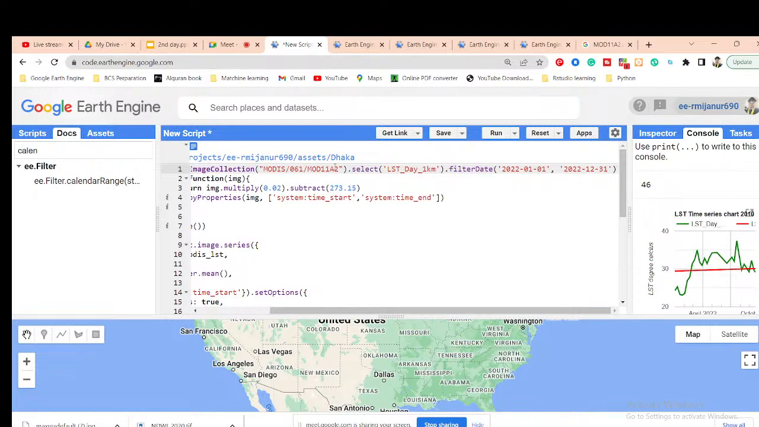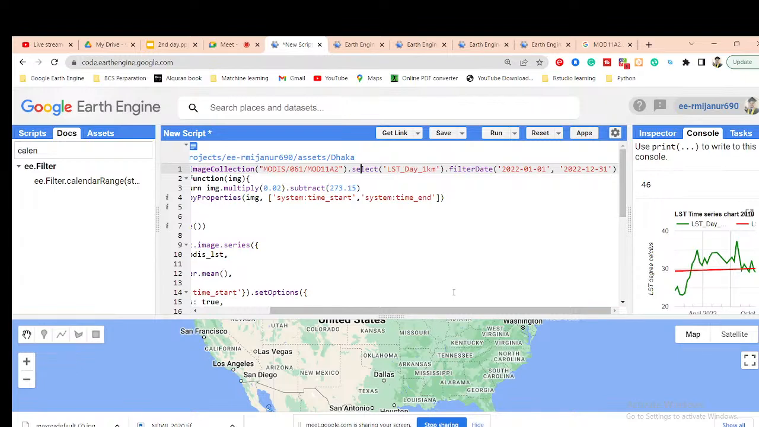Okay, so we need to use the calendar range function here, and then filter for a specific period. Suppose this time you need the data from June to August, as well as the years 2000 to 2021. So let's go about that and check it.